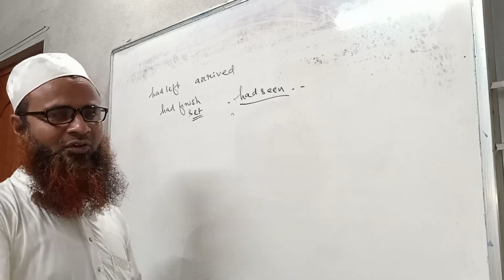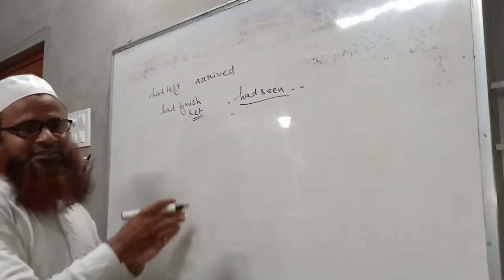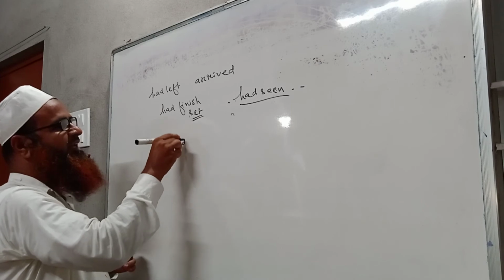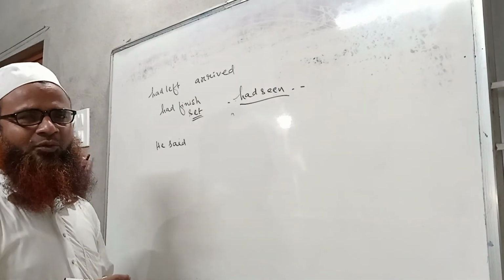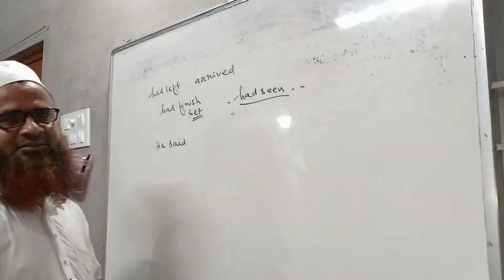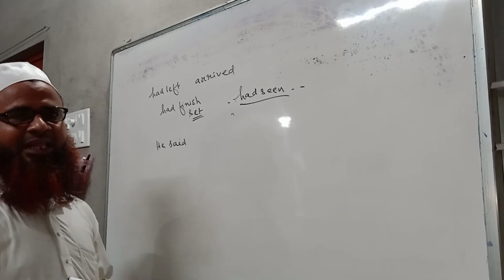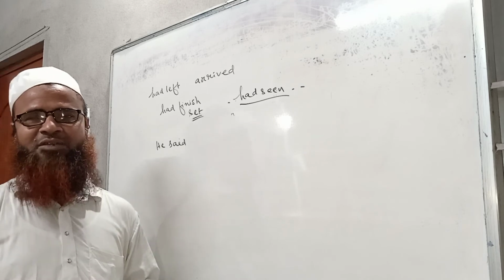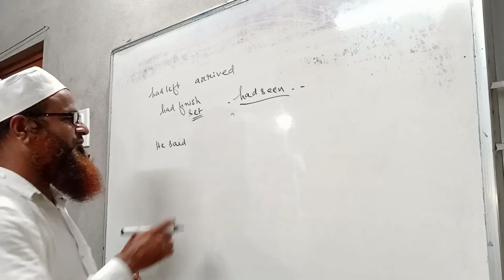Okay, so it will be very clear to you if I show with an example. You see, in case of indirect narration or indirect speech, we use past perfect tense only or singly, and otherwise we very rarely use this tense only. We use this tense only with past indefinite, with the word before and after.